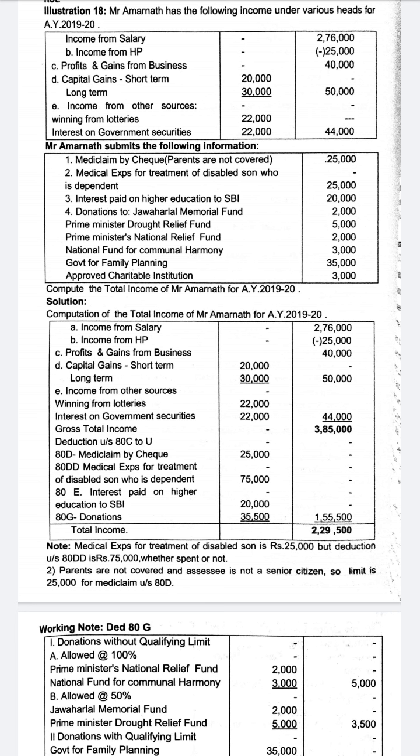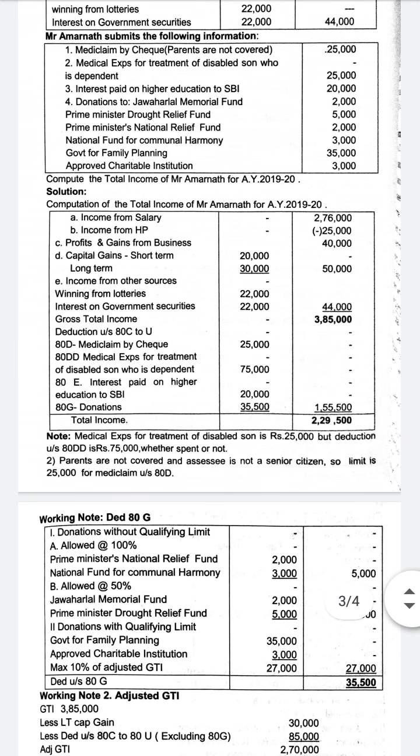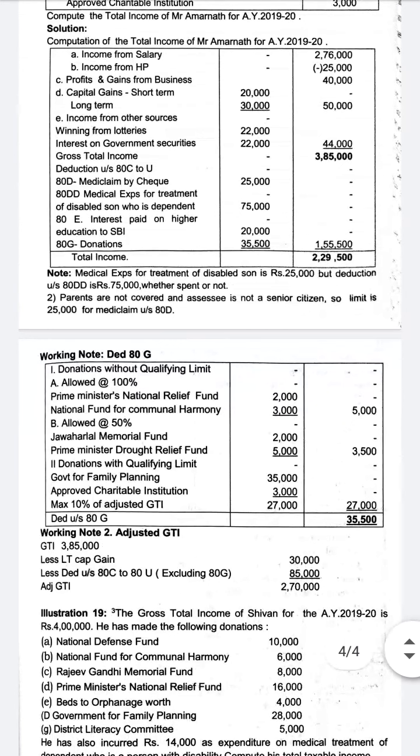He submits the following information: mediclaim, so these are probably coming in deductions. Mediclaim by cheque, parents are not covered, 25,000. Medical expenses for treatment of disabled person, son who is a dependent, interest paid on higher education to SBI, and donations, so 80G is there: Jawaharlal Nehru Memorial Fund, Prime Minister Drought Relief Fund, Prime Minister National Relief Fund, National Fund for Communal Harmony, approved charitable institution. Compute the total income of Amarnath. So what we have to do here is calculate total income, from income from salary to gross total income, less deduction under section 80C to 80U if any, and give the total income.